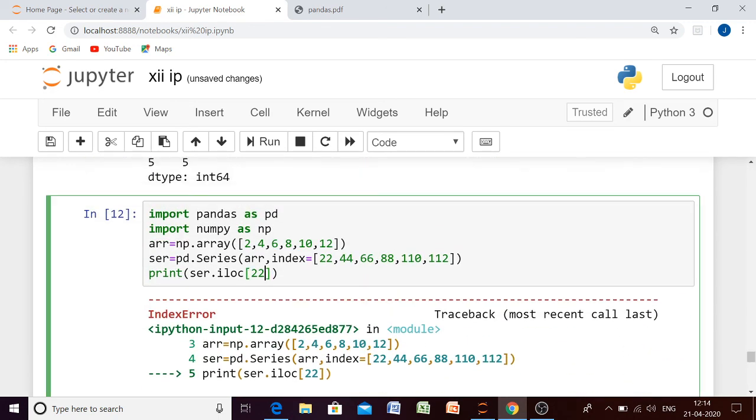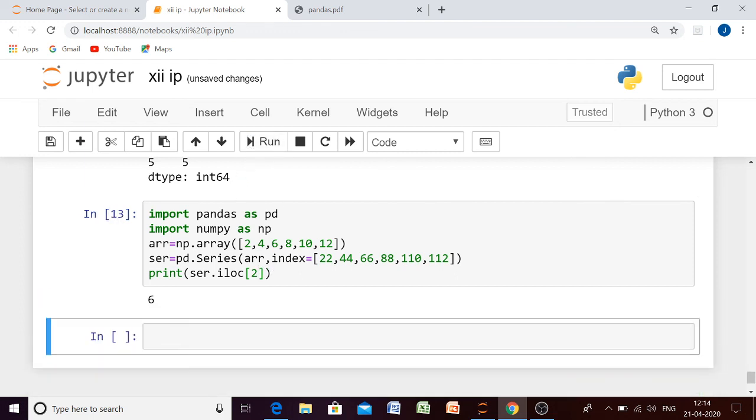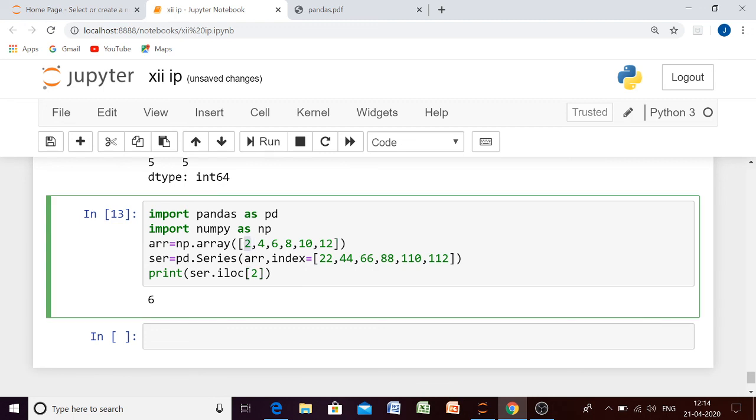But if I give 2, then there will be an output because the first element will have index 0, then 1, then 2. So I have given only index as 2. So the element stored at the second position is 6. So the output is 6. So LOC and ILOC are used for accessing a single element. We may give a range and we can also give a step value. So I hope now these two things must be clear to all of you.